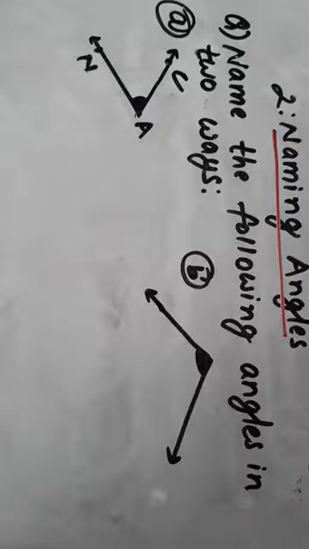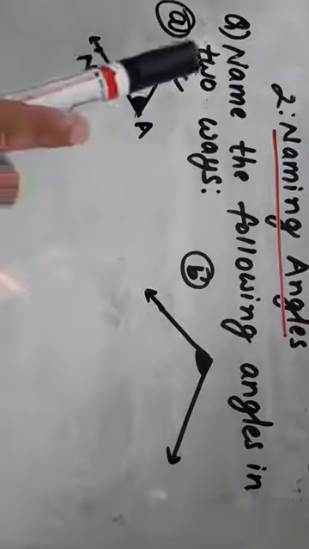Today we will be doing the same chapter, that is chapter 2, and we will again focus on how to name the angles in different ways, especially how to name the angles in two ways. So today I have brought some questions here. We will focus on these questions.